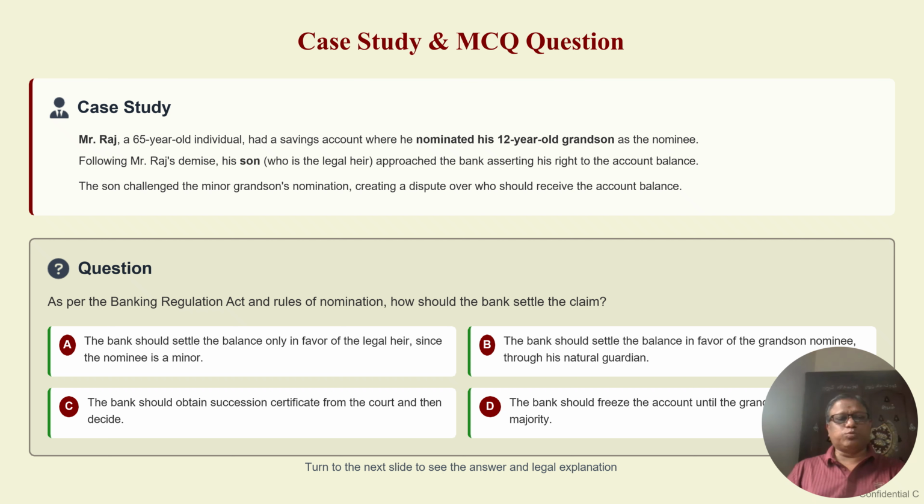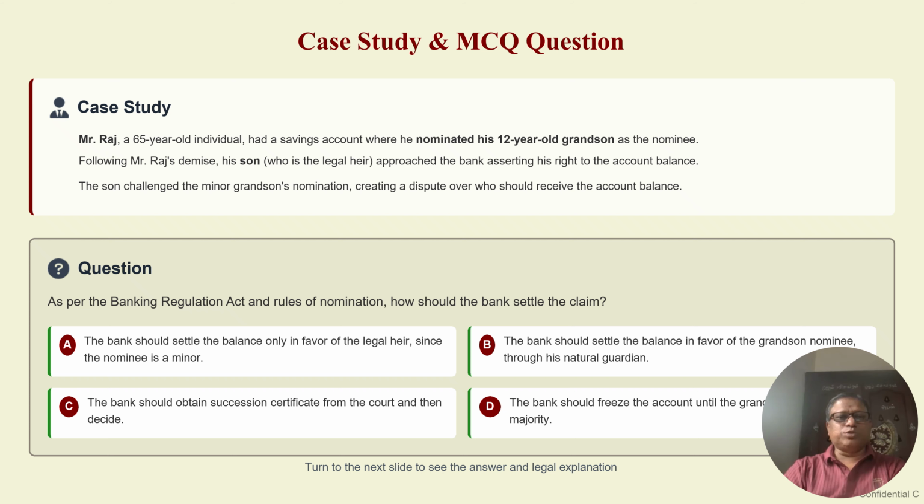So these are all the four options, and they are very clear. First option is to settle to the legal heir, that is his son. Second is to settle to the nominee through a guardian, because the nominee is a minor. Third is to go to the court and get the succession certificate. Fourth is to freeze the account till we get clarity.